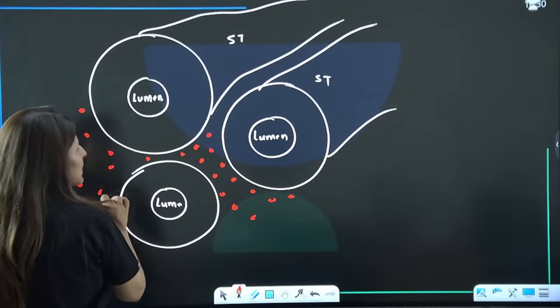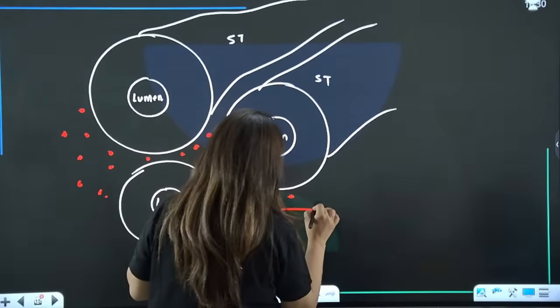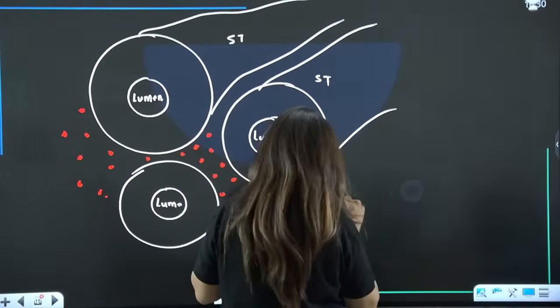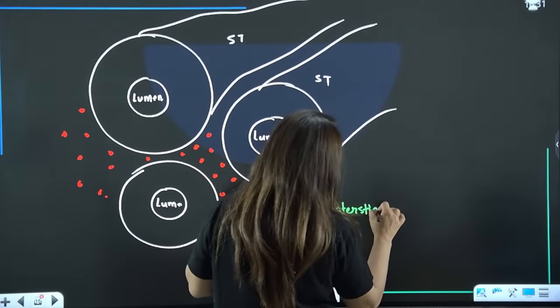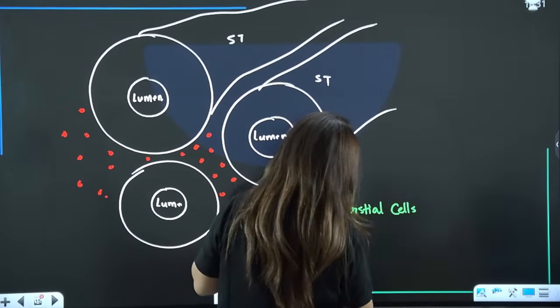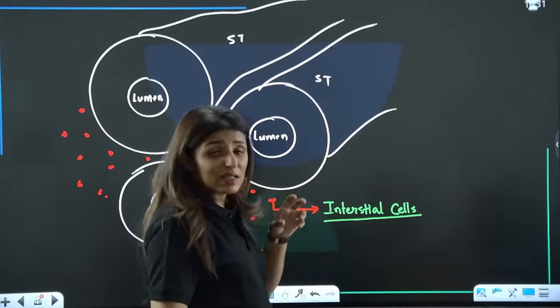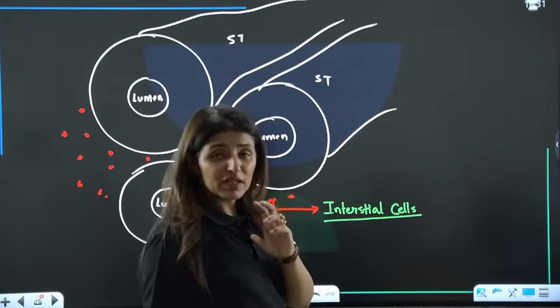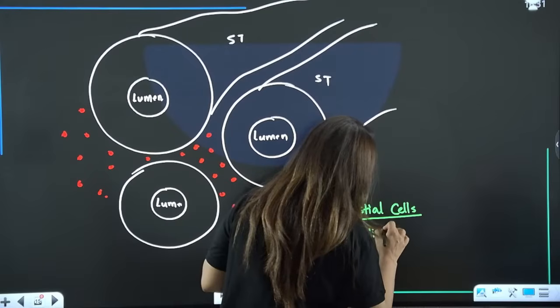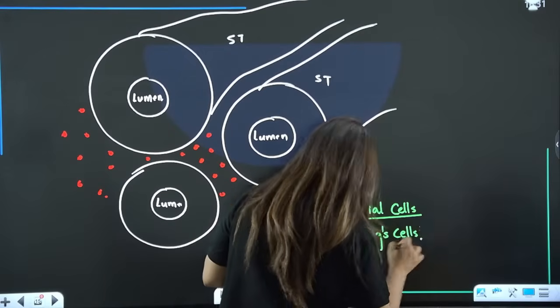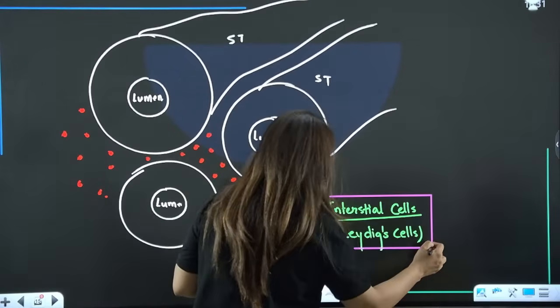And in this interstitial space, guys, we have some special cells known as interstitial cells, because they are present in the interstitial space. It was Leydig, the name of the scientist who discovered and studied them, so we call them Leydig cells also. Now, what is the main function of interstitial or Leydig cells?